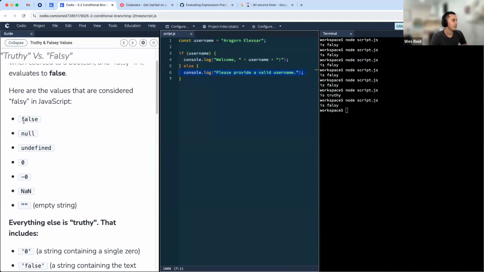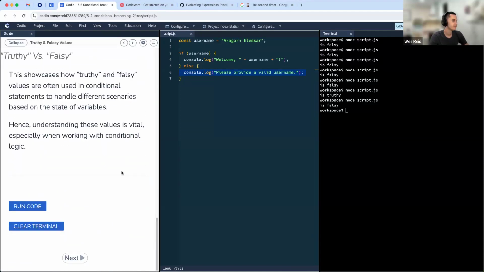Any questions on that? This is a little bit strange in that there are certain values that just evaluate this way. It would be nice if it was a bit more explicit, but it is something that can be leveraged pretty nicely, as we can see with this example. Right, excellent.